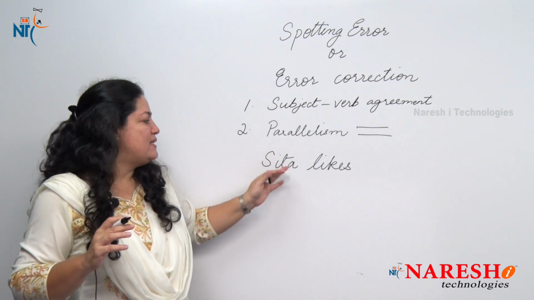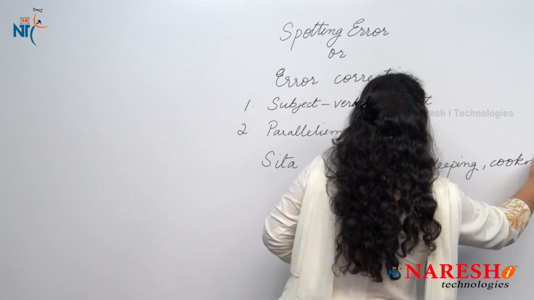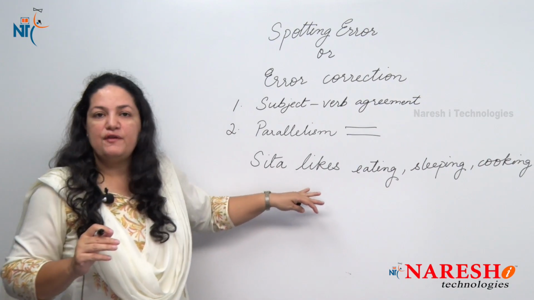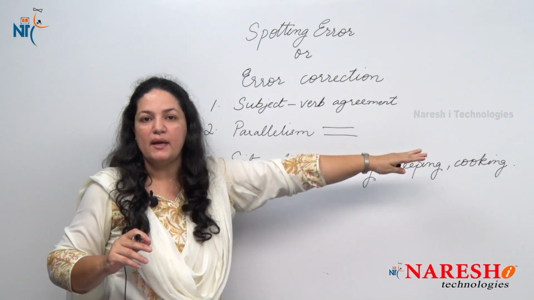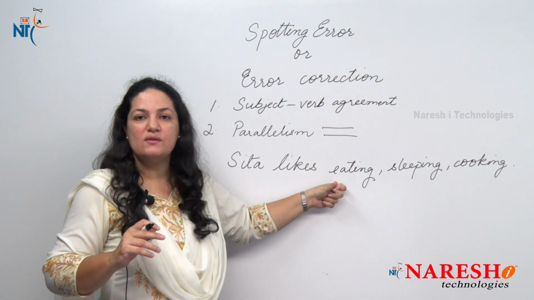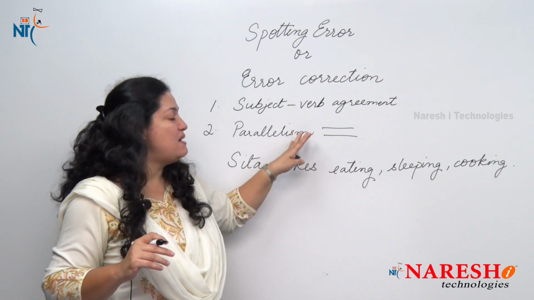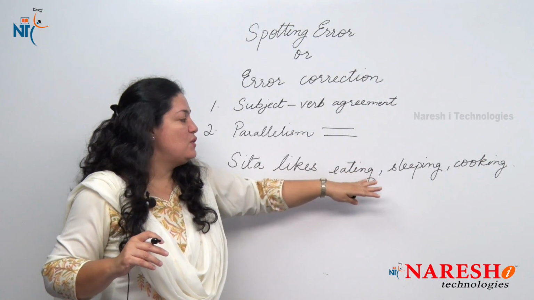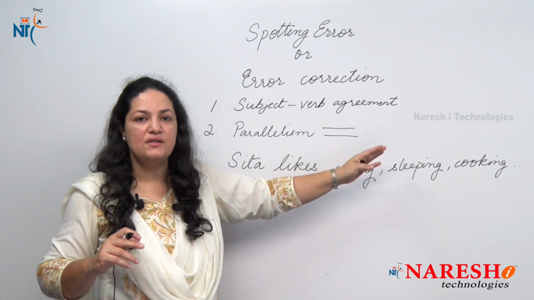When we do that, we say Sita likes what? So the words that we use here, we are talking about a few things that Sita likes. She likes eating, she likes sleeping, she likes cooking. So here, if you notice, after likes, the verb that we are using is in the gerund form or the ing form. When we mean parallelism, that means you use all the verbs in the same form. There is no differentiation here.